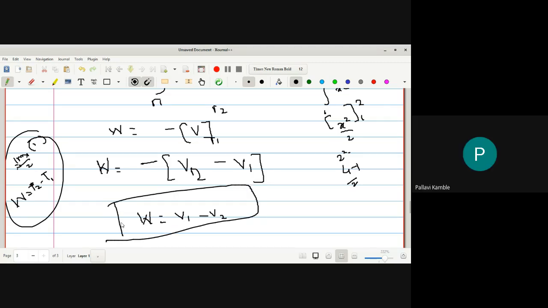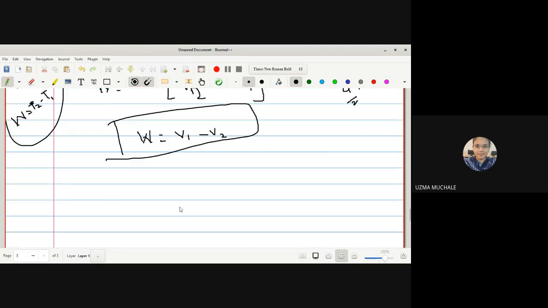Okay, ma'am. Yes, ma'am. Any doubt about this one? How you have written these integration limits? Because till now the integration limits we used to put as it is. Here what is there is potential energy, and R1 and R2 are position vectors, right? So we can say these are nothing but the potential energy at position P2 and potential energy at position P1, right?